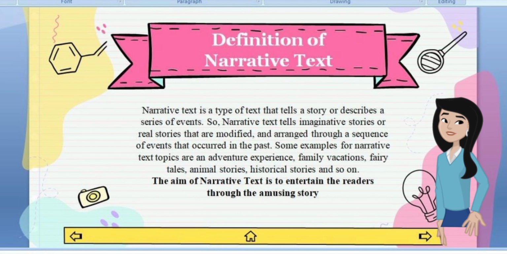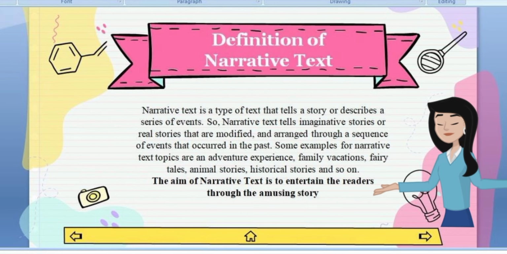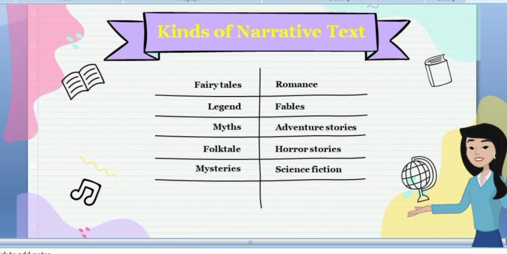The aim of narrative text is to entertain the reader through the amusing story. Kinds of narrative text: verse, fairy tales, legend, myth, folk tale, mysteries, romance, fables, adventure stories, horror stories, and the last, science fiction.